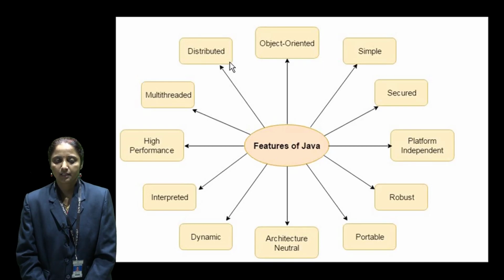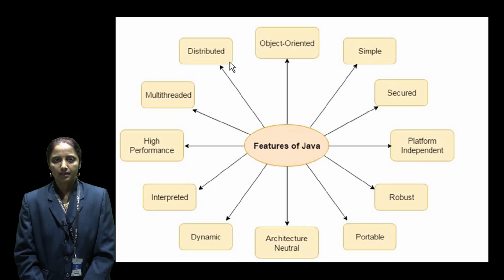Multi-threaded. Java is a multi-threaded programming language because we can perform multiple tasks simultaneously. Java is a secured language because there is no explicit pointer. Java is a dynamic language because it supports dynamic memory allocation.